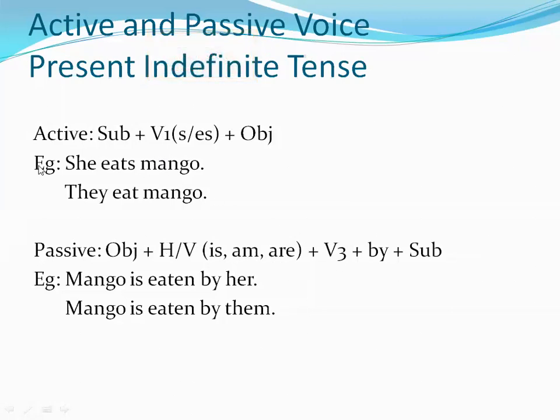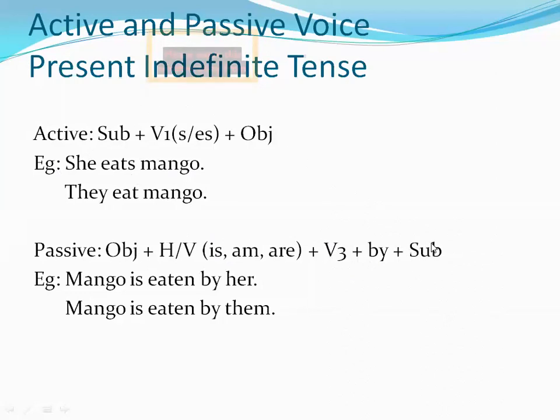So what will be the passive sentence of she eats mango? Object will become first. Mango is, because mango is singular. Okay, mango is V3, eats ki V3, eaten. Mango is eaten by whom? She. When she, the pronoun will be changed into objective side, then it will be called her. He, him, she, her, they, them.